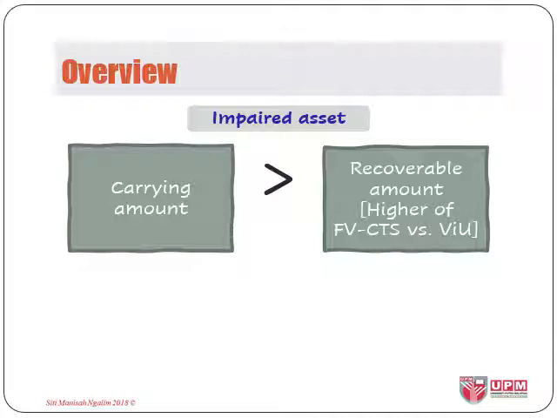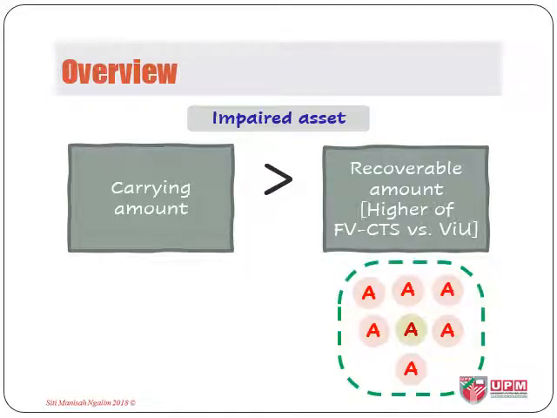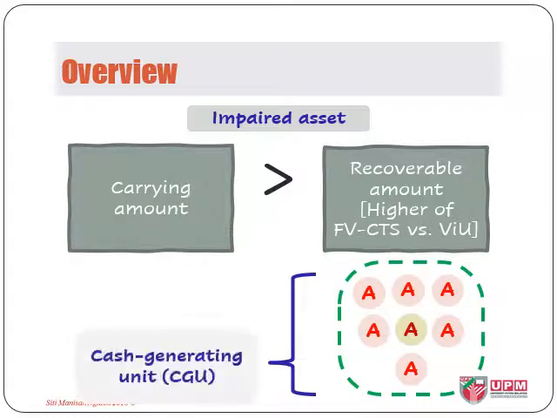Now, recoverable amount is usually calculated at the individual asset level. Problem is, individual asset not always generate own cash. Therefore, to get to value in use that depends on cash flow, that is impossible. But individual asset like this usually is used together with other assets. It contributes to the generations of cash with a group of assets. So what we can do is to estimate the value in use of that group of assets. And that group of assets is what we call cash generating units, or CGU in short.